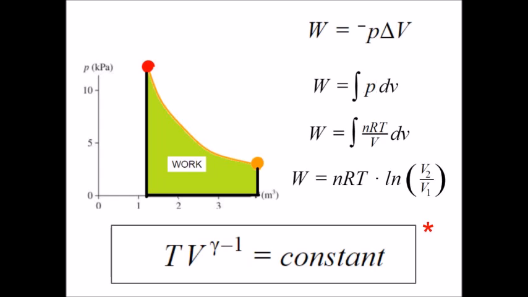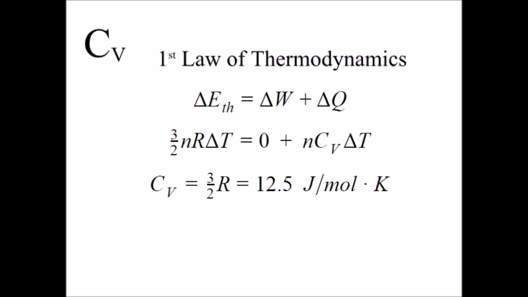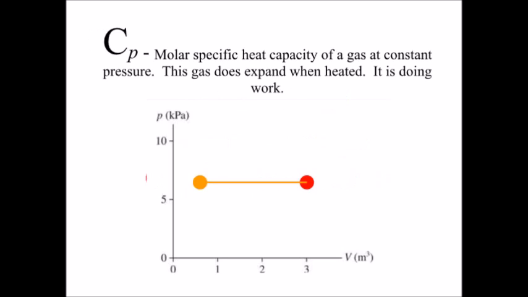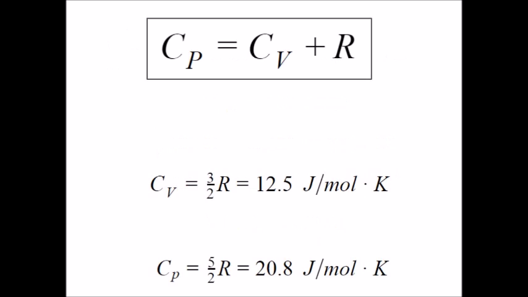If you don't care about where these things come from, just skip over to video 2. But for those of you who need to prove everything, we'll be starting with molar specific heat of a gas at constant volume. None of that expansion nonsense. Hey look, it's the first law of thermodynamics and the ideal gas law. They're working together. Nice. Next, molar specific heat of a gas at constant pressure. This time, the gas expands, and that makes the heat capacity higher. It takes more energy to increase the temperature of the gas because you're allowing it to expand and do work on the environment. Cp is greater than Cv.